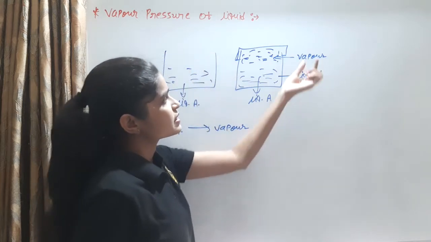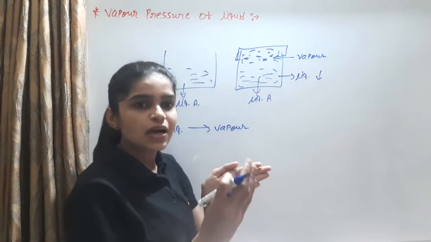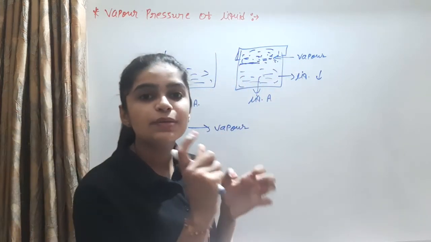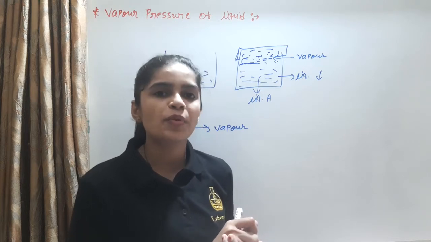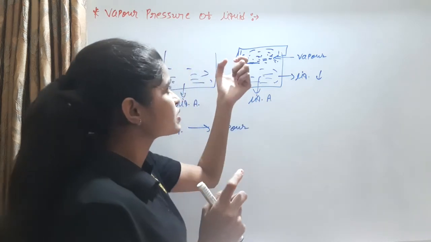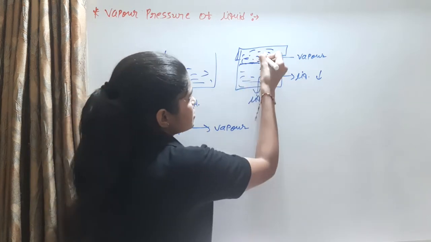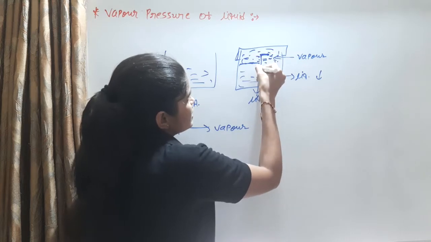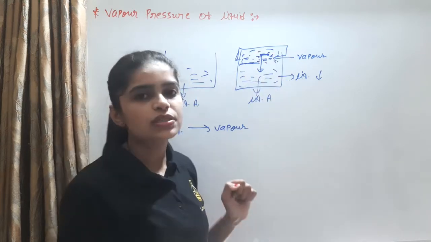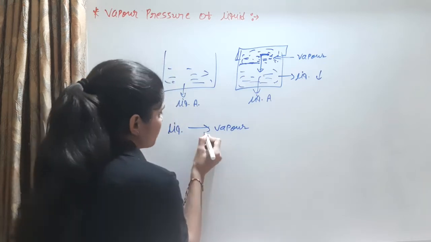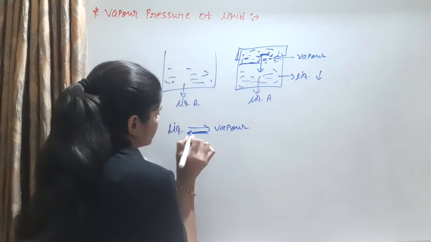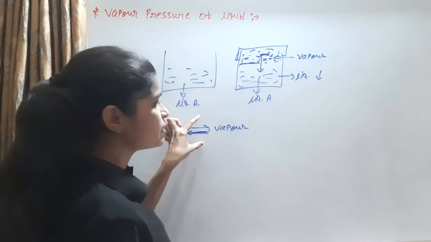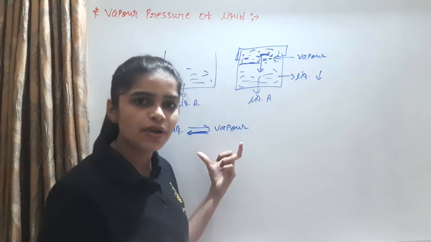When the liquid level decreases and the vapor phase increases, more and more vapor molecules move in the limited space, because this is a closed vessel. They collide with one another, so the vapor condenses and the vapor phase is converted back into liquid. In this way, vapor is gradually converted into liquid and liquid into vapor. This is the equilibrium established between the liquid and vapor.